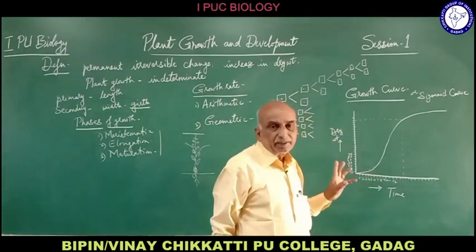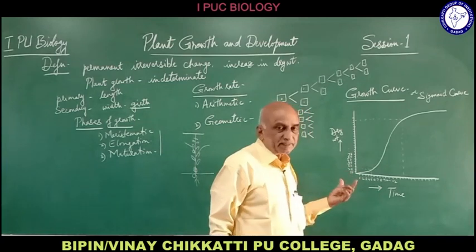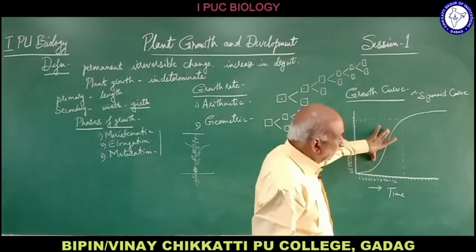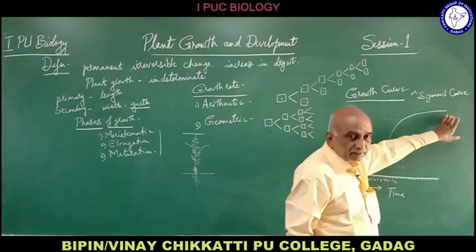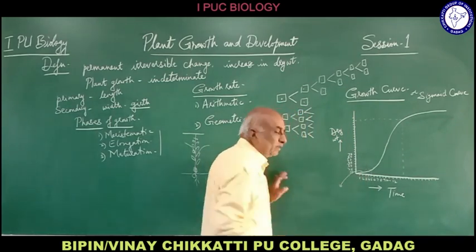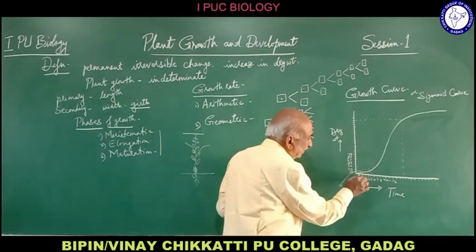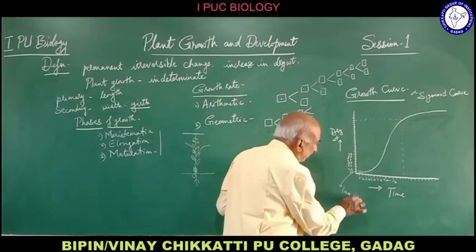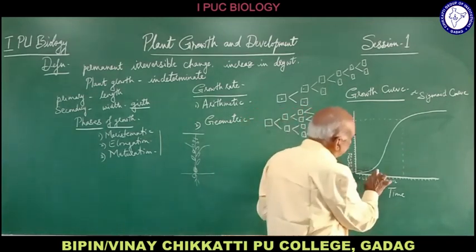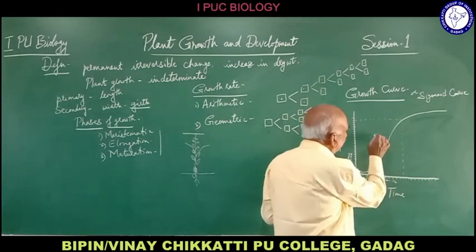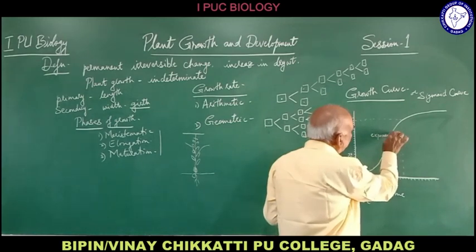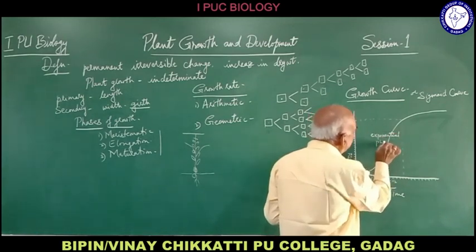Now in this curve we can differentiate three phases. In the starting there is slow growth, then there is rapid growth, then till the death there is constant growth. The part of the curve where there is slow growth is called the lag phase, and the part where there is maximum growth is called the exponential phase.